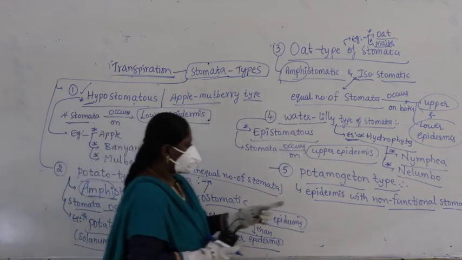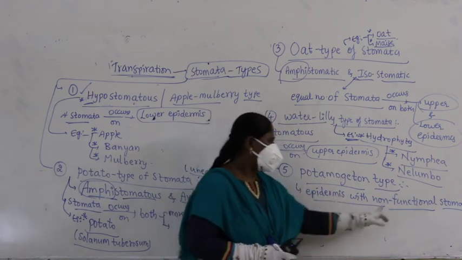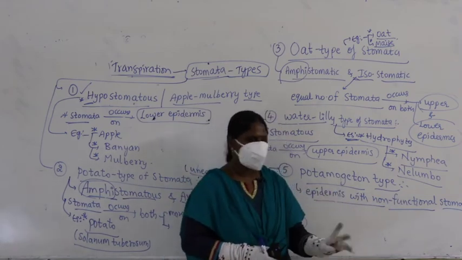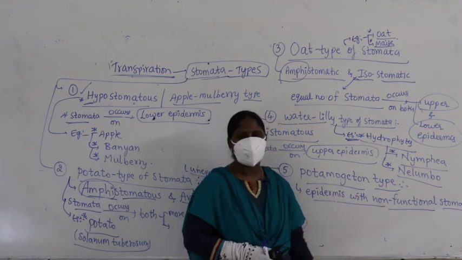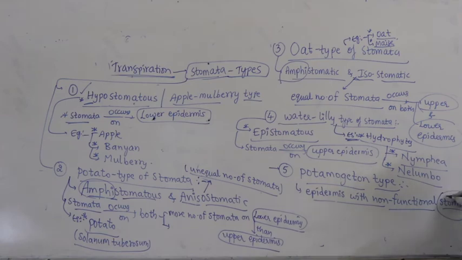What is the meaning of that? Epidermis has stomata, meaning stomata is present, but it will not do the function. Non-functional stomata, meaning stomata is present, but it will not do the function.